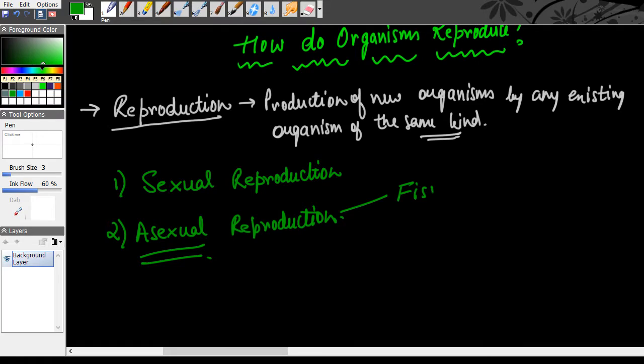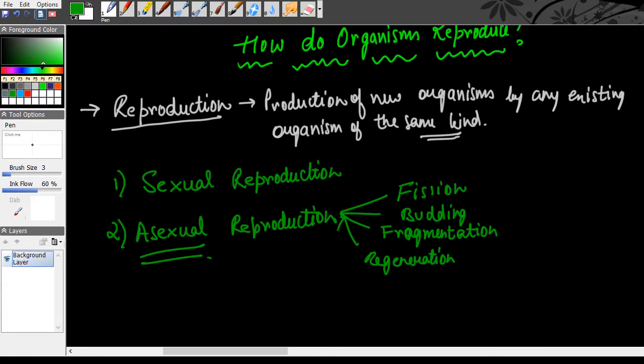Fission can also be broken down into binary and multiple. Then budding, then fragmentation, then regeneration, then vegetative propagation, and finally spore formation.